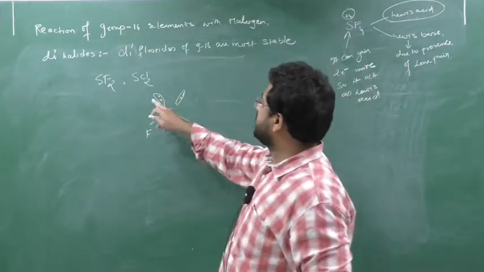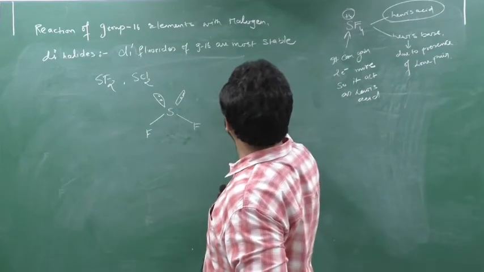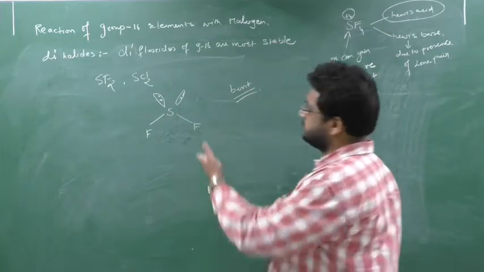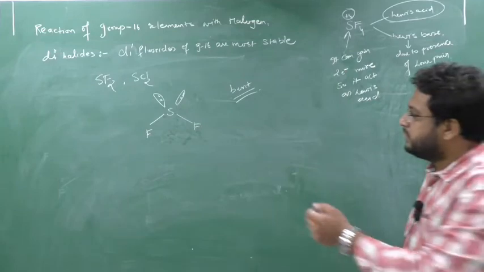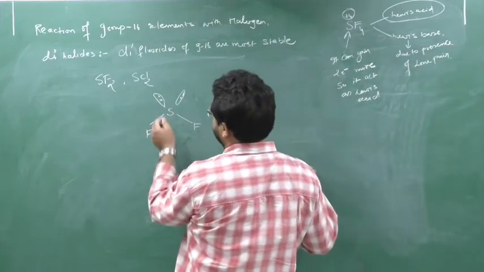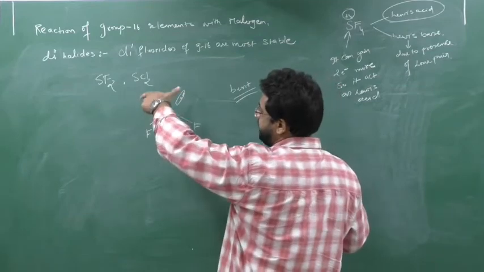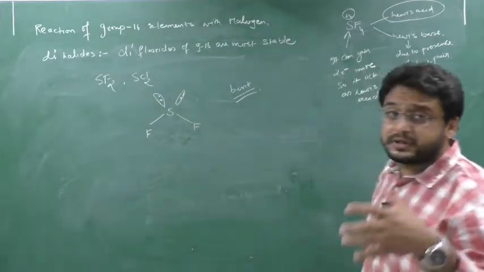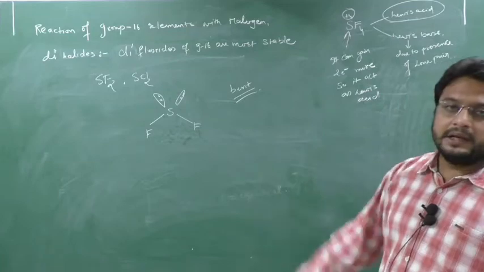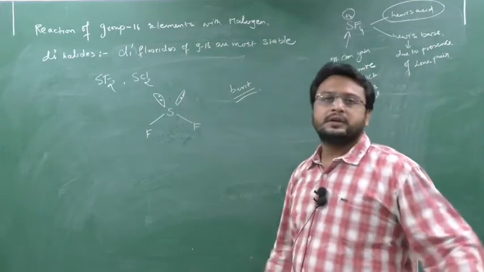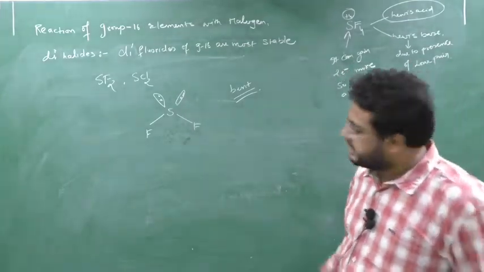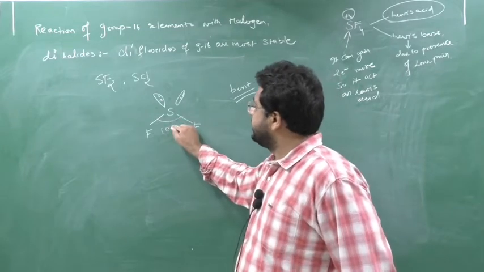Due to the presence of this lone pair, the shape will be bent, like water. Due to the repulsion of the lone pair, the shape will be bent. Actually, the shape was expected to be linear, but due to the lone pair, the shape is a bit bent. And the bond angle is nearly 103 degrees.